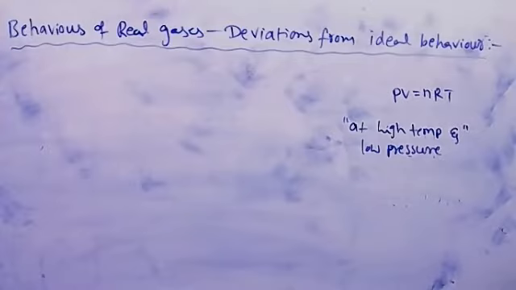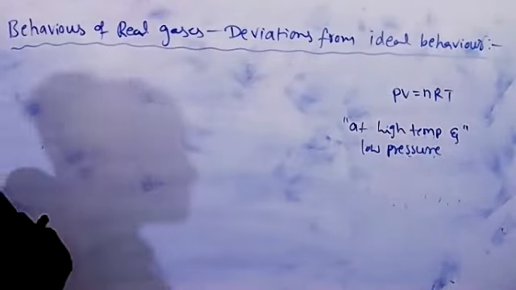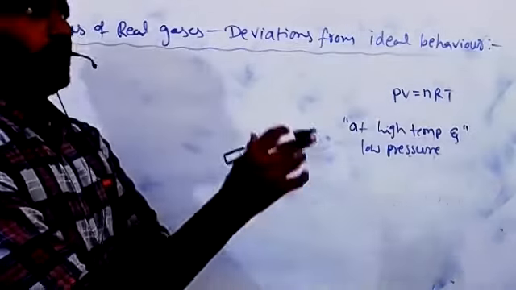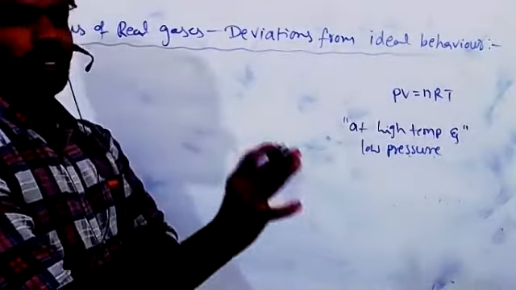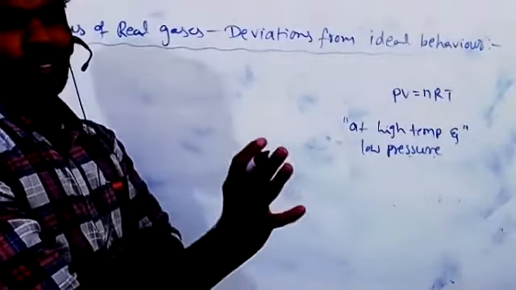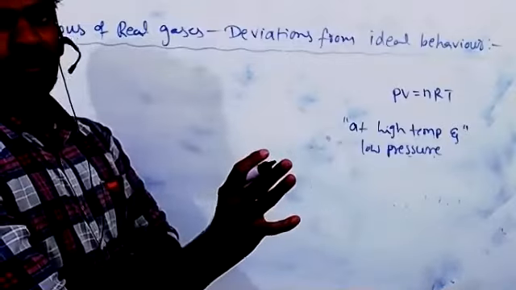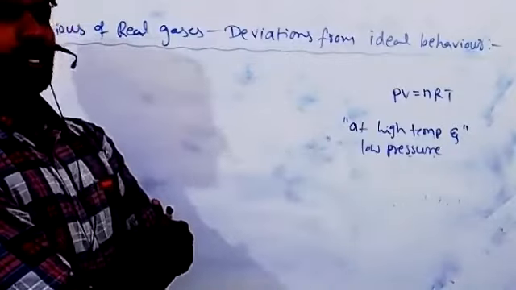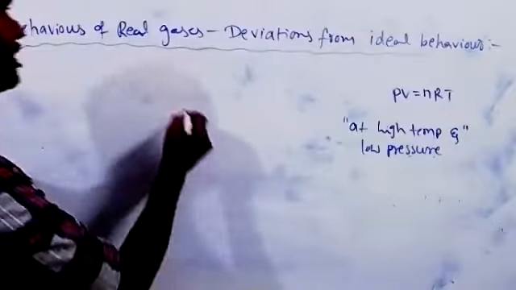So the concept of ideal gas is just a hypothetical concept. No gas follows PV is equal to nRT at all temperatures and pressures. Any gas at a particular temperature and pressure only behaves somewhat like ideal behavior, not even 100%. Those gases we call real gases. So note down only the definition of real gases.